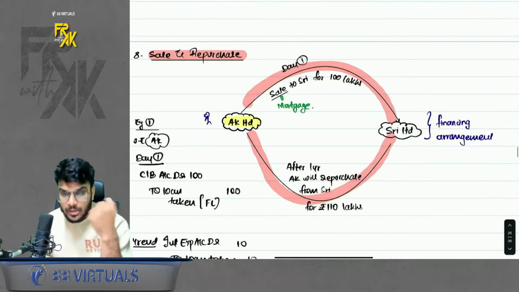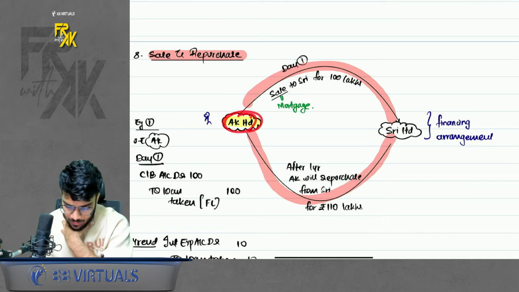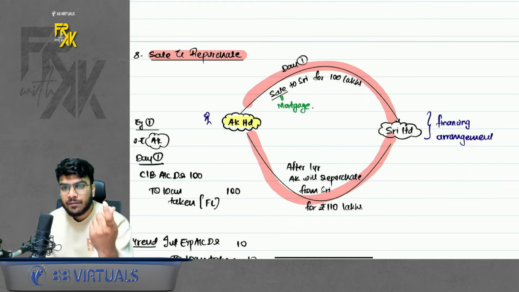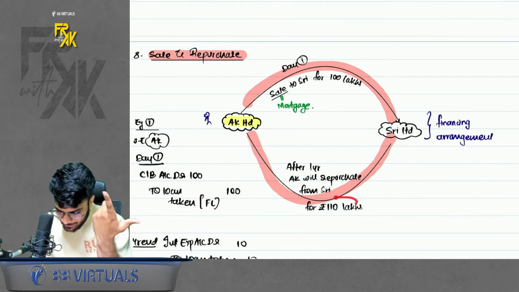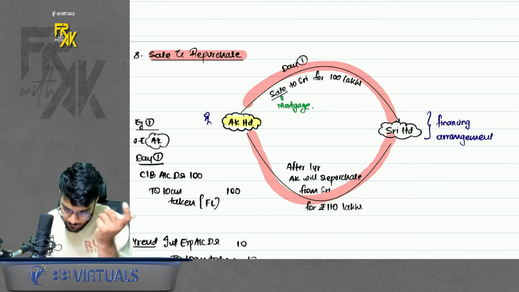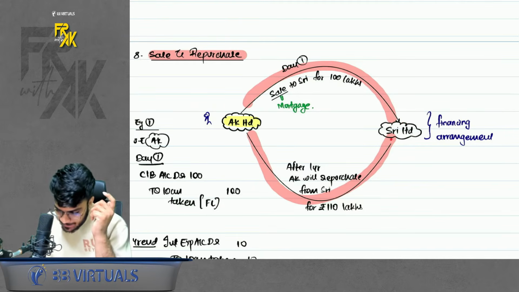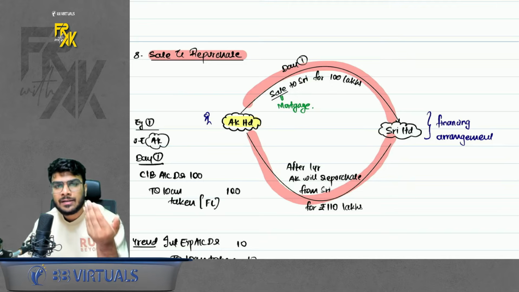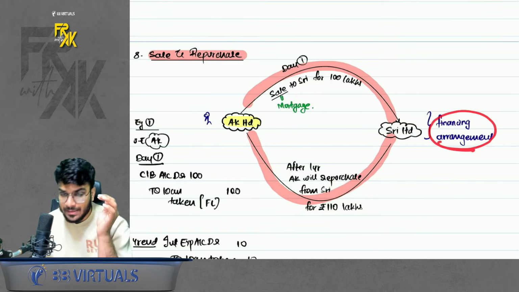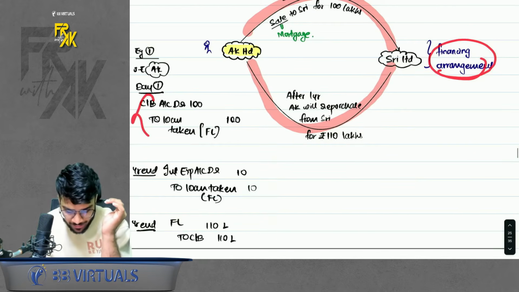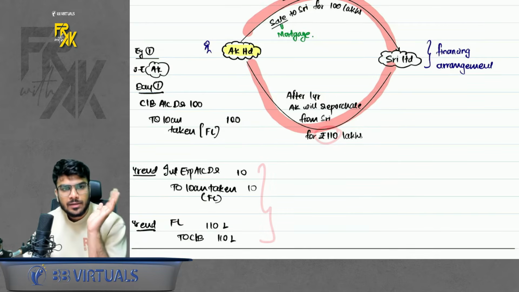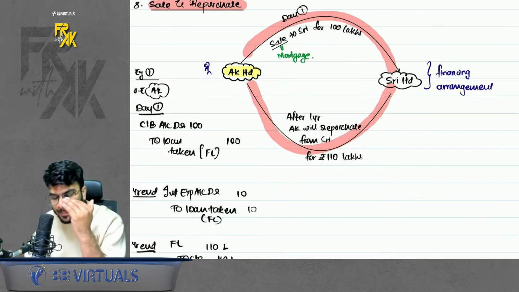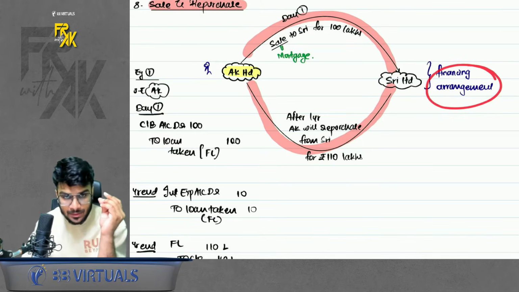Sale and repurchase. So let's say, for instance, here is AK. AK is selling a product to Shri for 100 lakhs, and on day one also promises to buy back that same product from Shri after 1 year at 110 lakhs. So the standard says, when you sell anything and you repurchase the same for a higher price, it is not a sale and repurchase. It is more like a financing arrangement where we are taking a loan of 100 lakhs on day one and we are repaying extra because of interest. So whenever you sell at 100 and repurchase at 110, it is more like a financing arrangement. Entries I have given here.